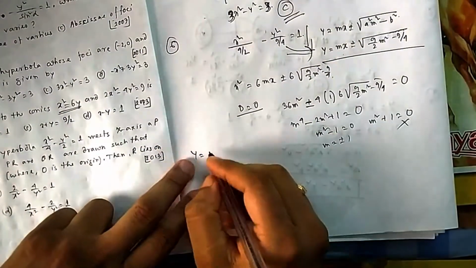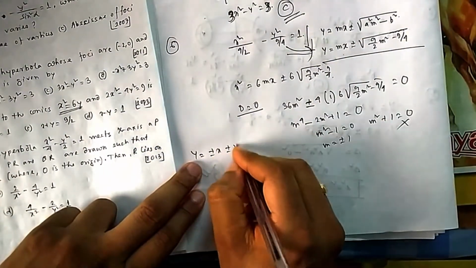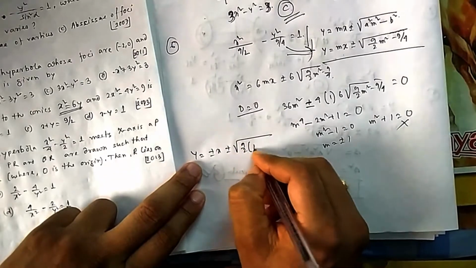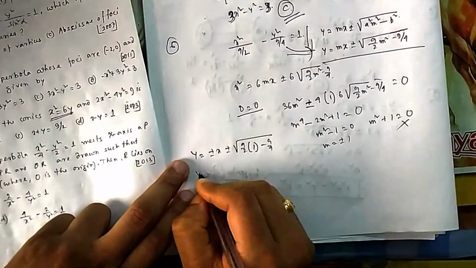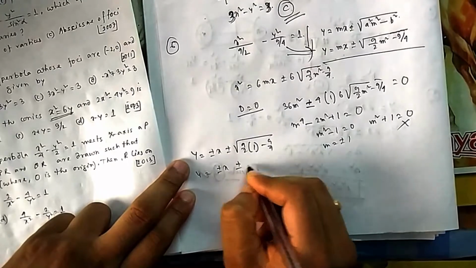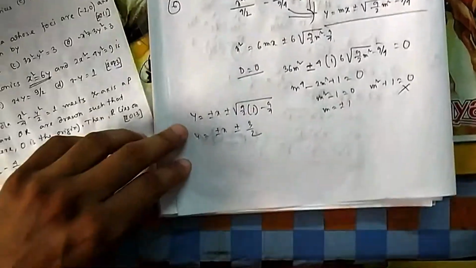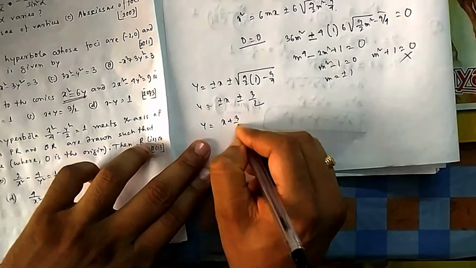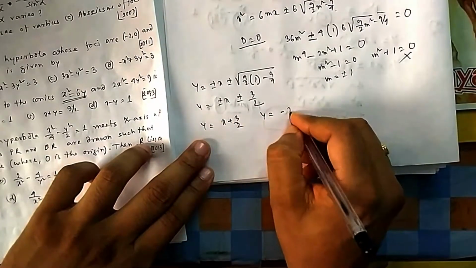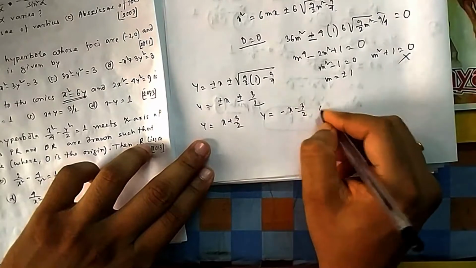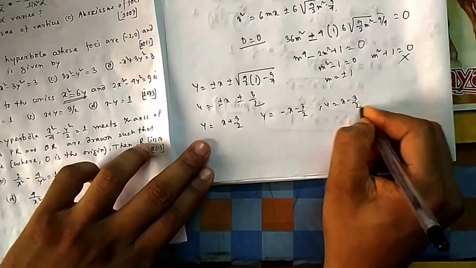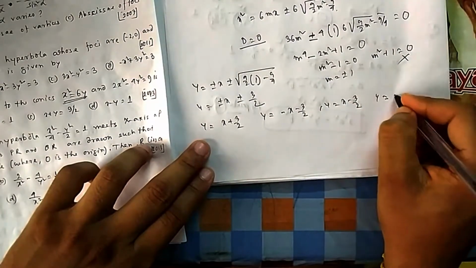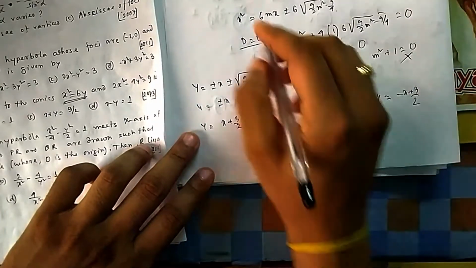So your straight line can be y equal to plus minus x plus minus 3 by 2. You can put any, the 4 combinations will be there. So y equal to x plus 3 by 2, y equal to minus x minus 3 by 2, y equal to x minus 3 by 2, y equal to minus x plus 3 by 2. You can draw also, or you can check also.